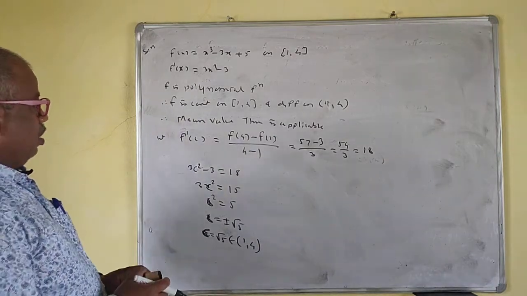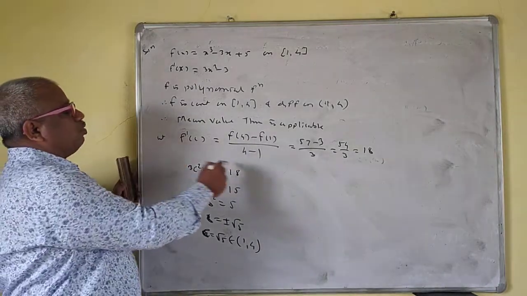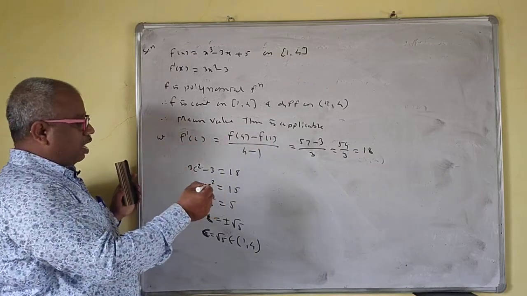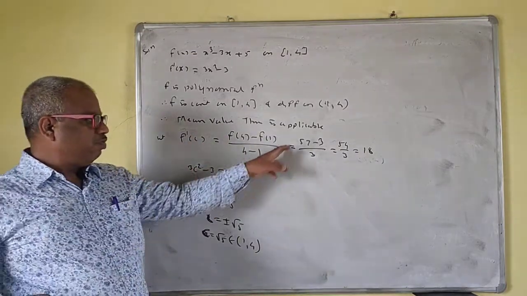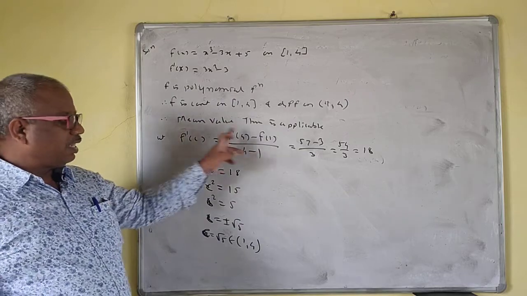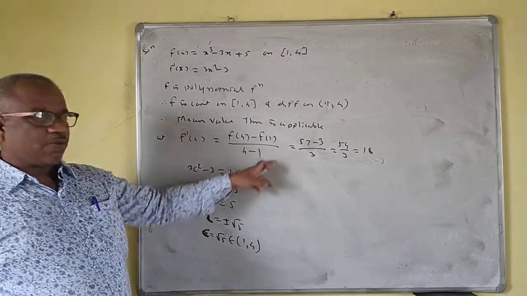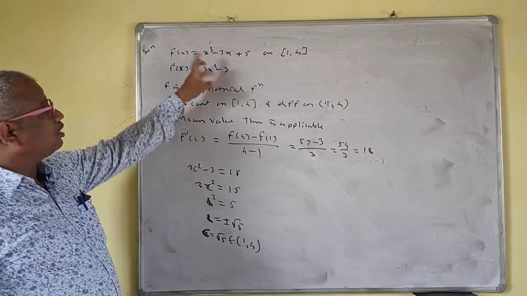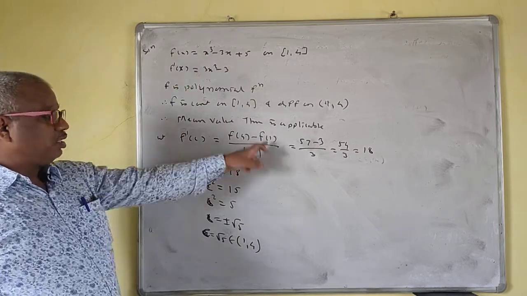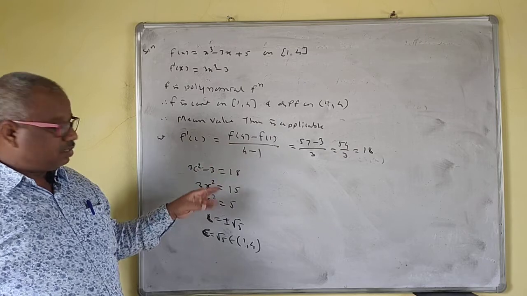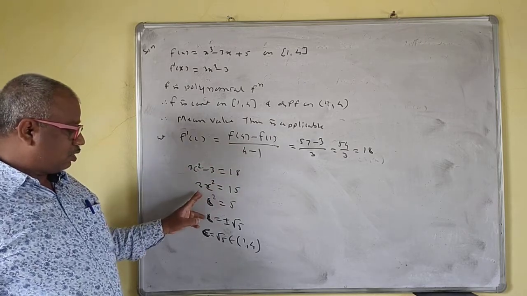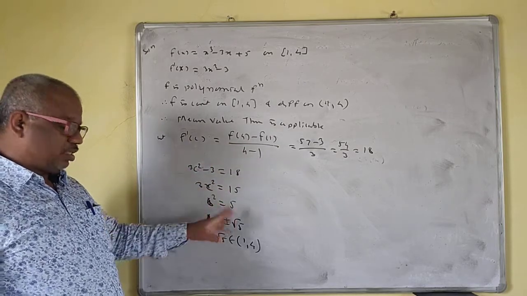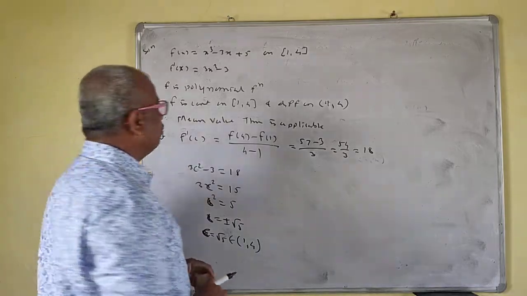Actually, suppose while you are facing the online exam, competitive exam, they will provide you this. Now you have to find the value of C. What is f prime C? Just take the derivative, 3c square minus 3. You can find this orally. This is 18, so just shift 3 to that side. C square is 5, that means C is root 5.